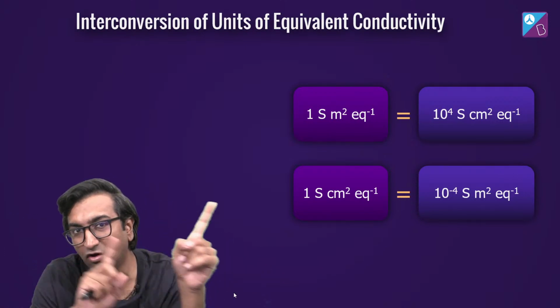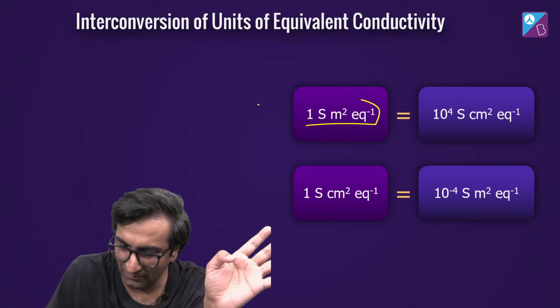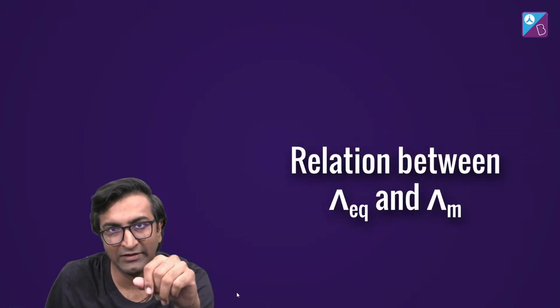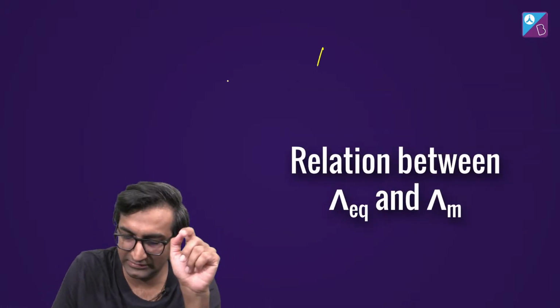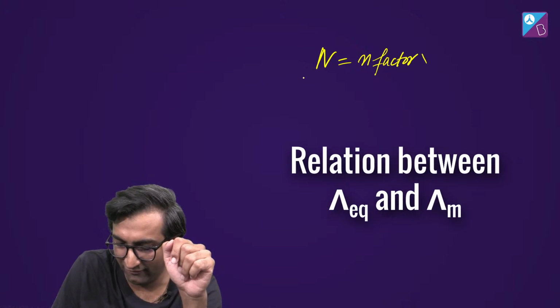I'll tell you where this will be used. We'll talk about where this number will come into the picture, but everything else is exactly the same. Here, instead of per mole you have per equivalent. Okay, what's the relationship between these two? Now first let's find the relationship between normality and molarity. You've got n, normality is n factor into m.